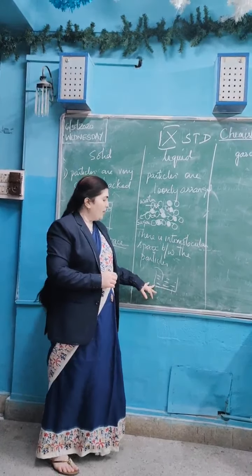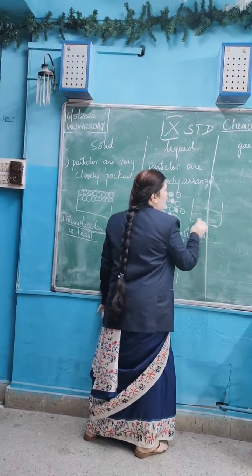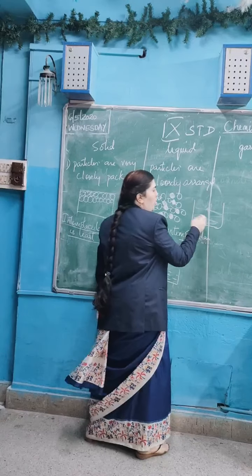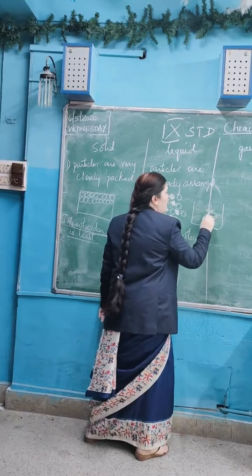When you drop an ink drop in water, will it stay here only? No, it starts diffusing in water. In all the parts it gets diffused and the whole water becomes blue in color. That is diffusion.